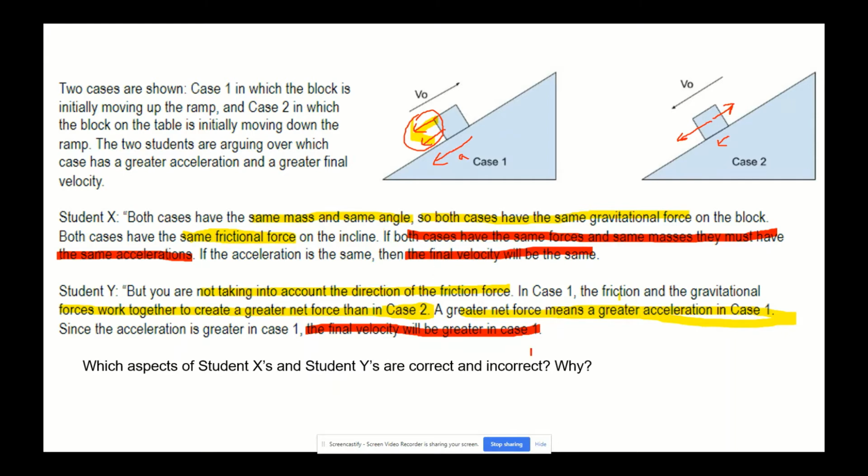All right, so let's go back to this statement here. The final velocities will be greater in case one. So notice here, this one has this velocity, it's coming down and it's going to accelerate. It's going up and then coming down, right? So on the way up, it does have a greater acceleration, but it's slowing the mass down.